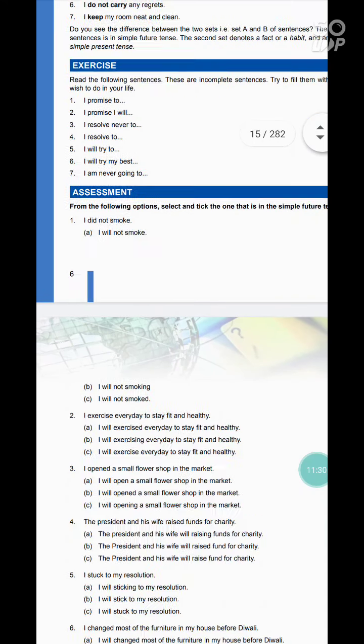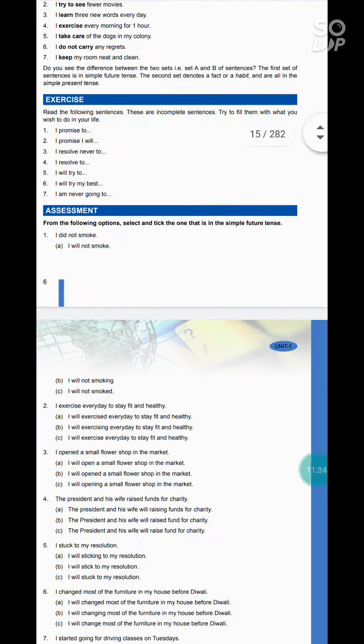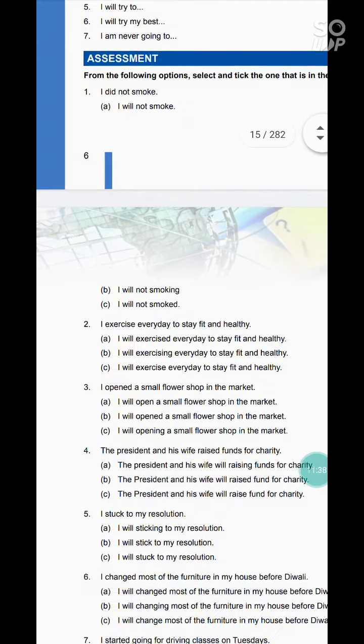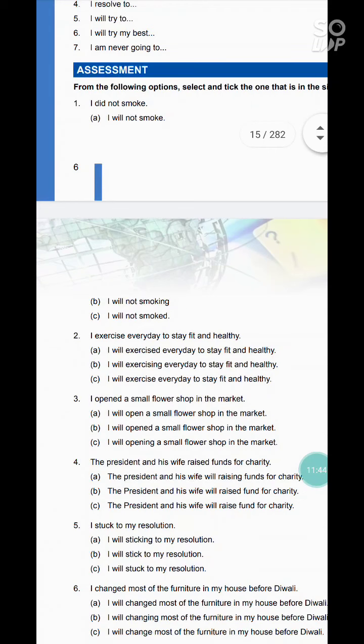From the following options, select and tick the one that is in simple future tense. Means we have to read the questions, and among the given three options, one of them is written in simple future tense. We have to tick that. Okay, let's read our first question, that is I did not smoke. So we have to tick that answer which is written in the simple future tense.